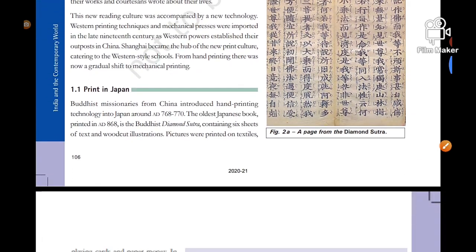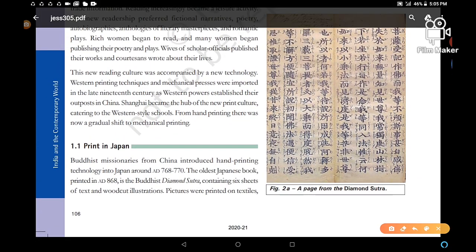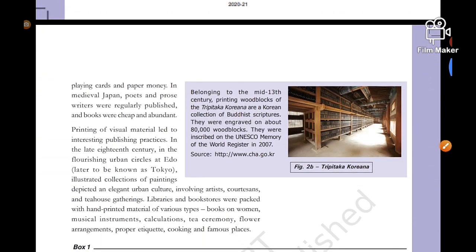Next one is figure 2. This is a figure, a page from the Diamond Sutra. We discussed yesterday about the Diamond Sutra. It was the oldest Japanese book published in 868 AD. Right? We discussed it. Next is a figure belonging to the mid 13th century.